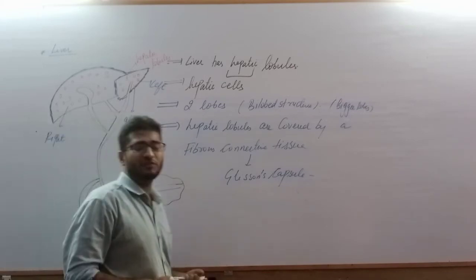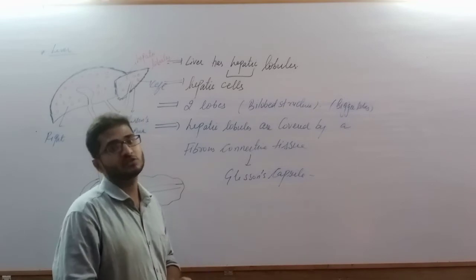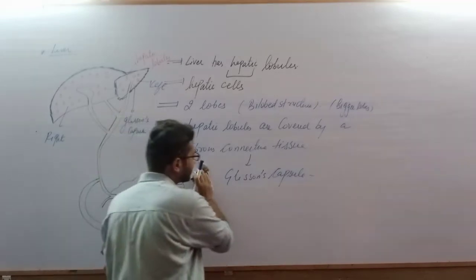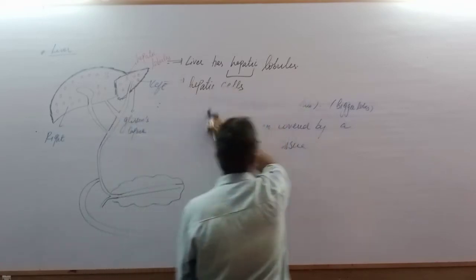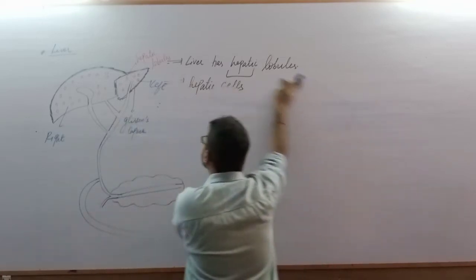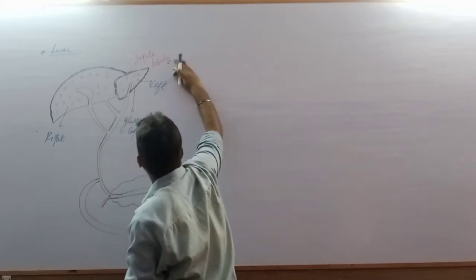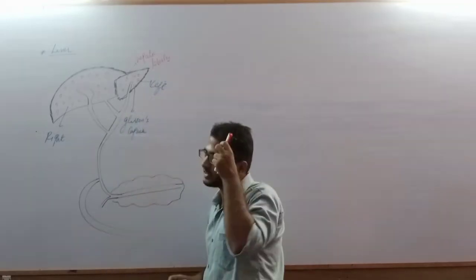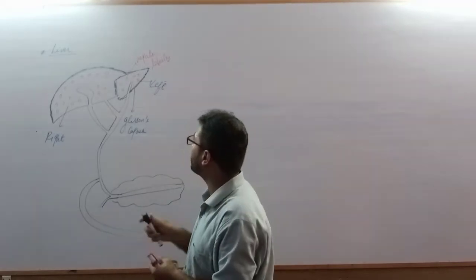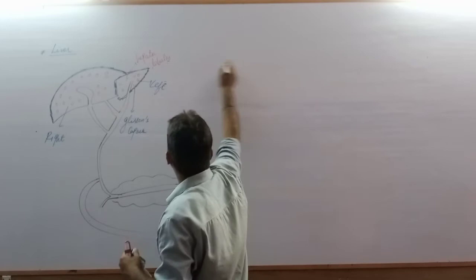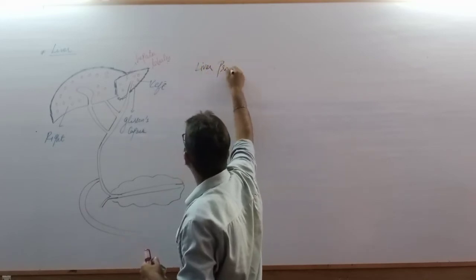Now, just now we have written that the liver has a major role to play to produce something which is called bile. Now let us discuss the bile and its role, and how bile is transported from the liver to some other location, that we also have to label and discuss. So, the liver plays an important role to produce bile. The liver produces bile.